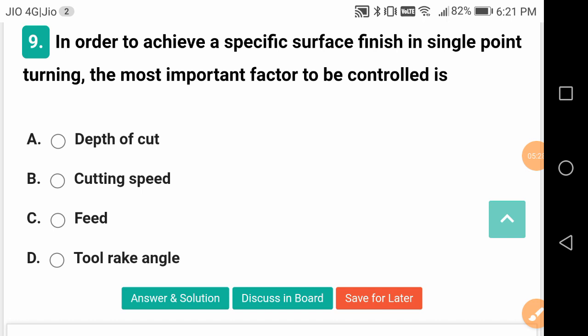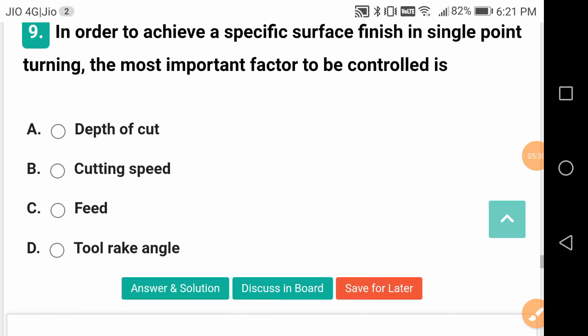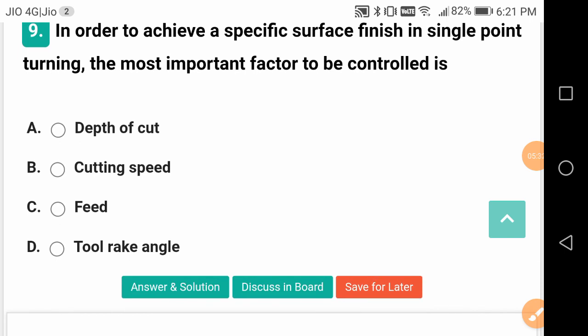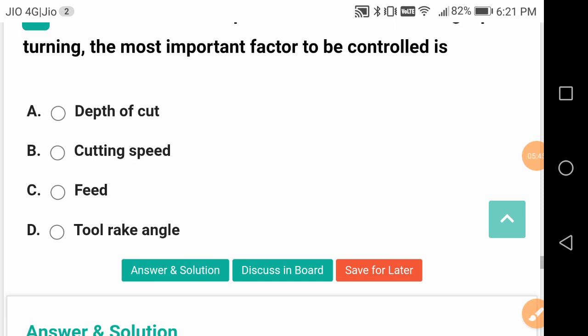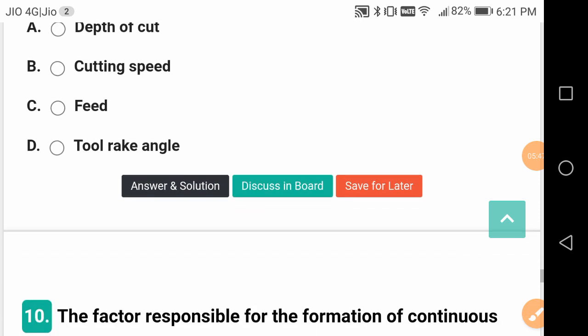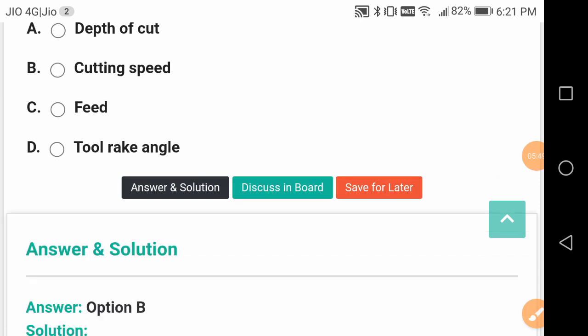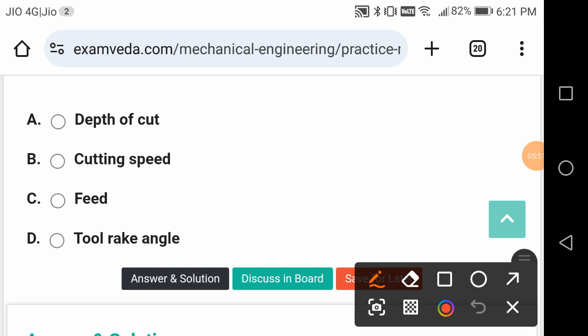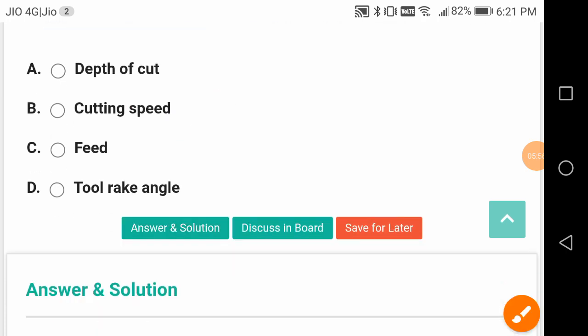Single point cutting tool is designated with 7 elements, with the last element being the nose radius. The other 6 elements are back rake angle, side rake angle, end clearance angle, side clearance angle, and 2 cutting edge angles. Okay, so here the answer is B. Cutting speed is very, very important for the surface finish compared to your depth of cut and feed.